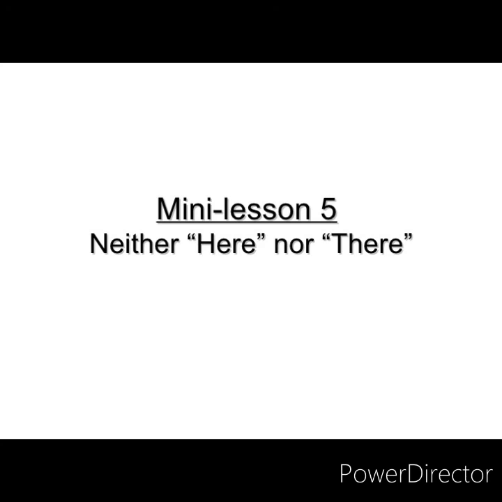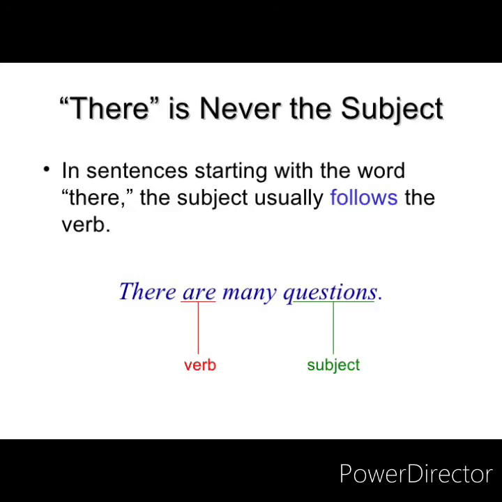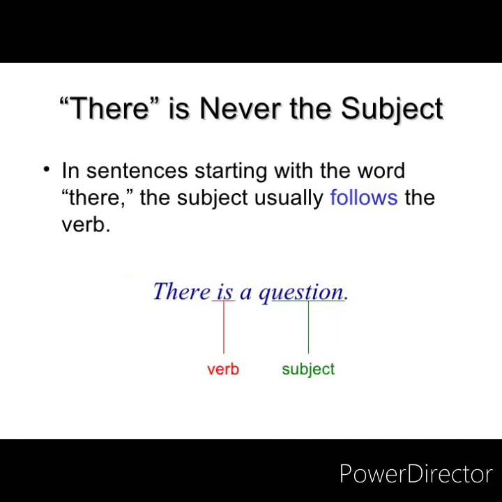Now here or there, what do we take? In sentences starting with the word there, the subject usually follows the verb. Like there are many questions. So here we will see the subject. If subject is plural, the verb will also become plural. It may start from there, it may start from here. Now next, see, there is a question. Now here a question is singular. Okay, the subject is singular. Therefore the verb is also singular.